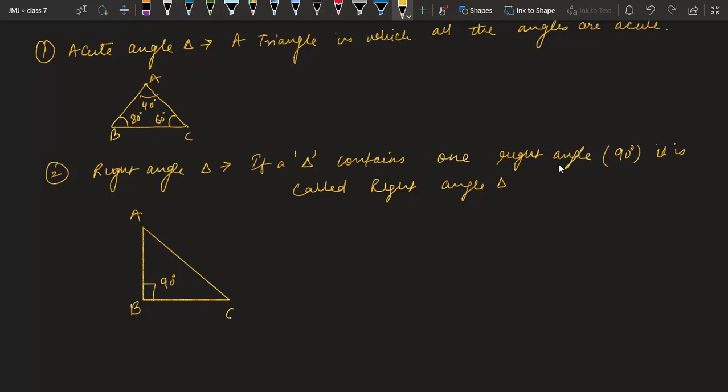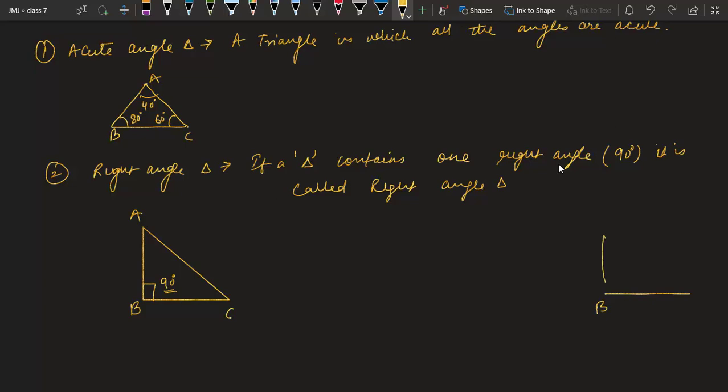You can check yourself. A triangle can have a maximum of one right angle. If you try to make another angle also a right angle, the sum of those two becomes 180 degree, which is not possible because the third angle cannot be 0. So we can have only one right angle in a triangle, because if you have two right angles, it will not become a triangle. How? Let me show you. Suppose in my case, angle B is 90 degree.